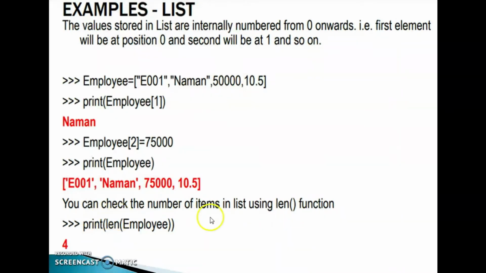You can check the number of items in a list using which function? The len function. We can find out the number of items in a list by using the len function. Print len of employee. How many items are there in this employee? 1, 2, 3, 4. Four. Clear?